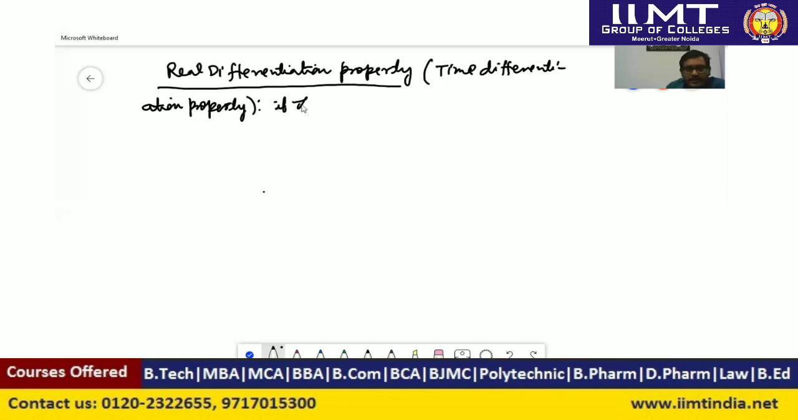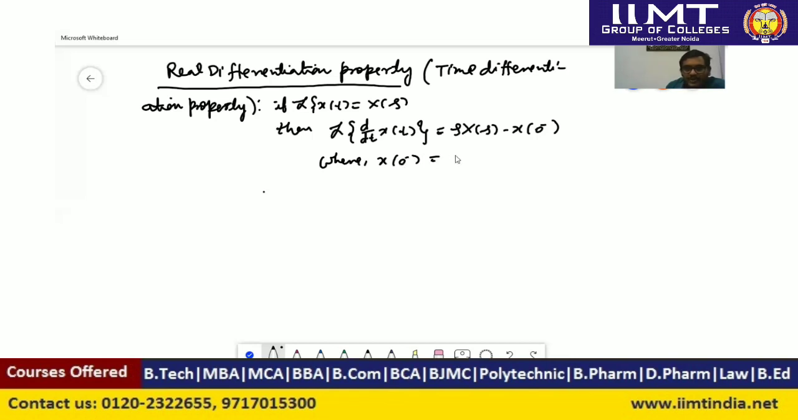If Laplace transform of x(t) is equal to X(s), then Laplace transform of derivative of x(t), that is d by dt of x(t), is equal to s times capital X(s) minus small x(0 minus). So here capital X is the function which is in terms of complex frequency s, and x(0 minus) is the function which is in terms of time t at time t equal to 0 minus. So here we can say x(0 minus) is equal to x(t) at time t equal to 0 minus.